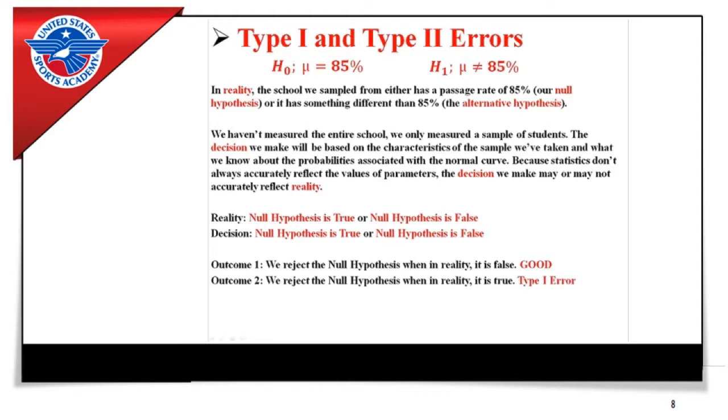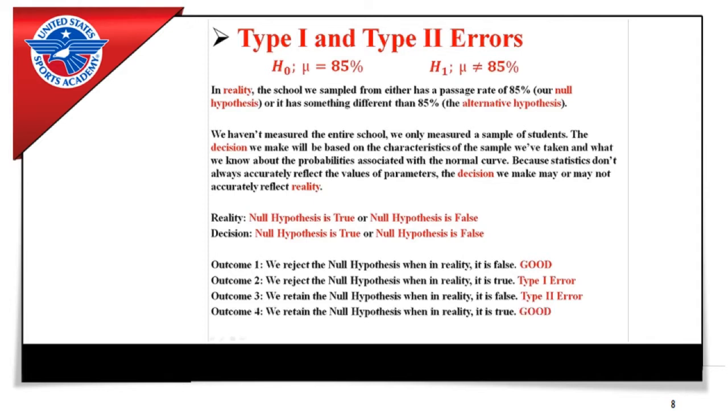That's good. Outcome number two is that we reject the null hypothesis when in reality it is true. So what we're saying is the null hypothesis is false when actually in real life it was true. That means we made a mistake, and that mistake is called a type 1 error. The third outcome is that we retain the null hypothesis when in reality it is false. So we're saying, okay, we found it to be true, but actually in real life it was false. That's also a mistake, and that mistake is called a type 2 error.